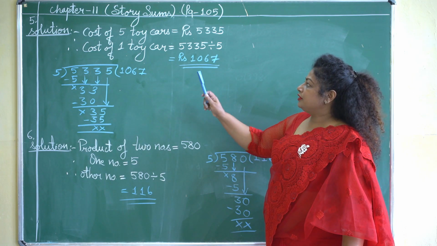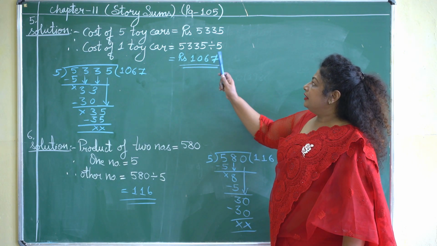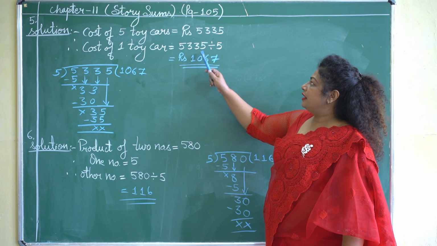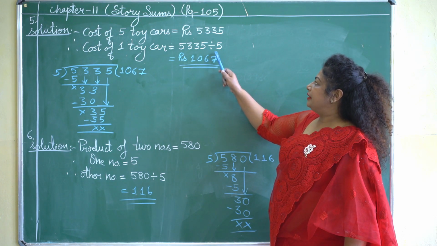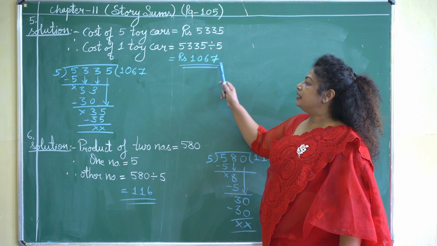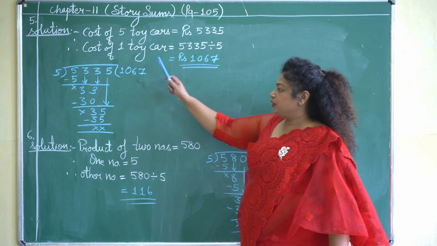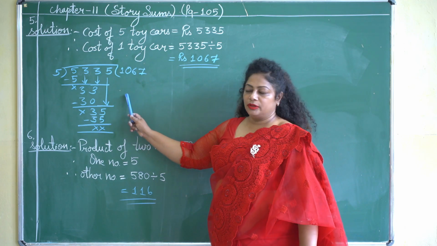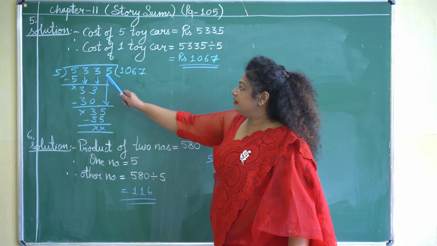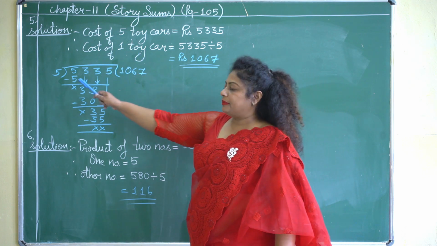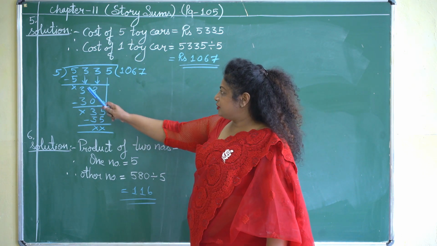Therefore, now we have to find the cost of one toy car. Therefore, the cost of one toy car will be, if we divide 5,335 divided by 5 will give you the answer, that is the cost of one toy car. So let us see how. I am showing you the division on the board. 5,335 I have written, it is divided by 5. Let us start the division.